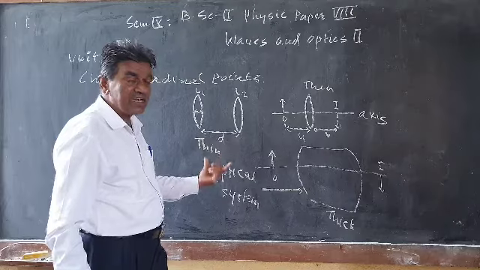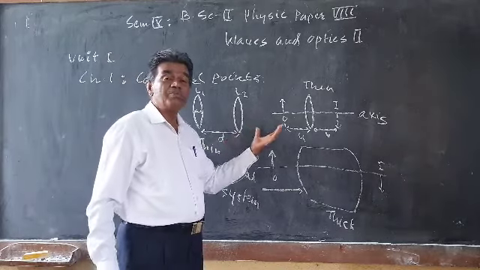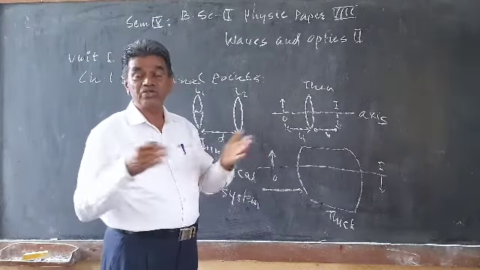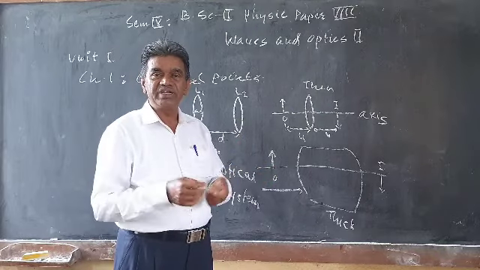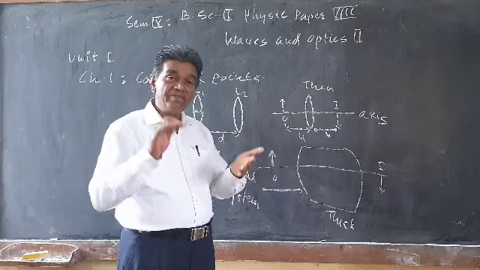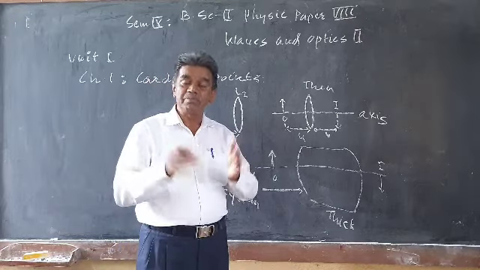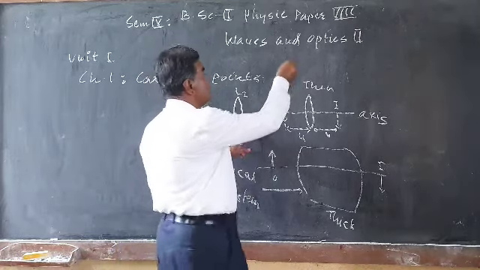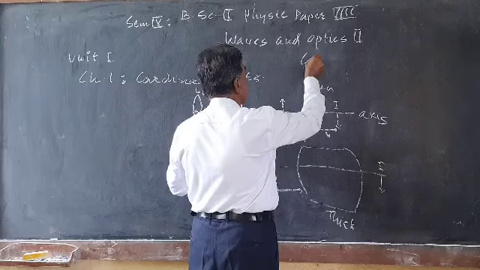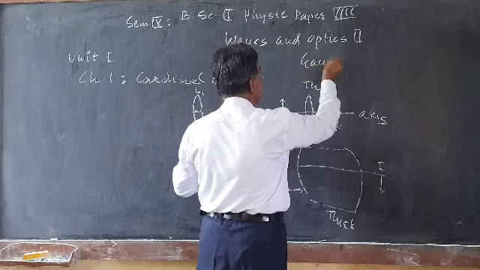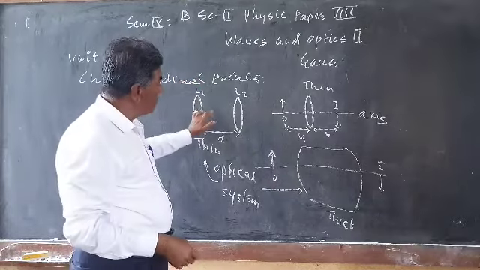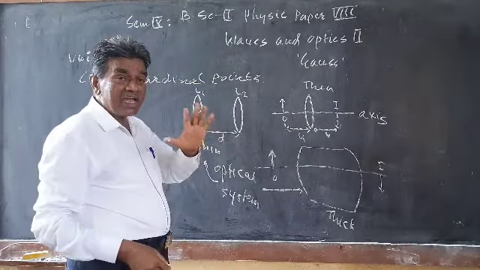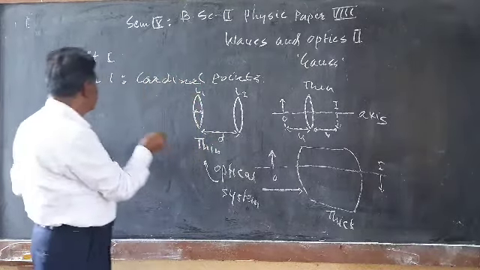Whenever we are dealing with the optical system, the problem arises to measure the distance of the image from the optical system. The method is very tedious and difficult, and to arrive at the simplest way, the scientist Gauss defined the concept of the cardinal points. So for the optical system, there are 6 cardinal points.